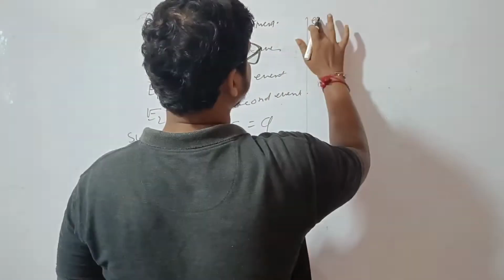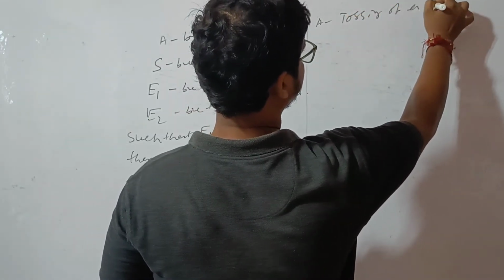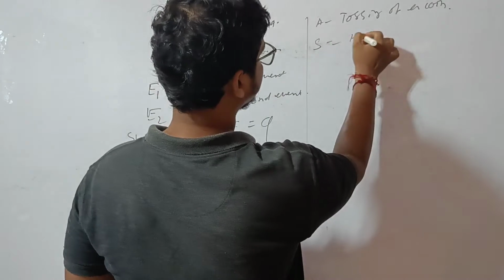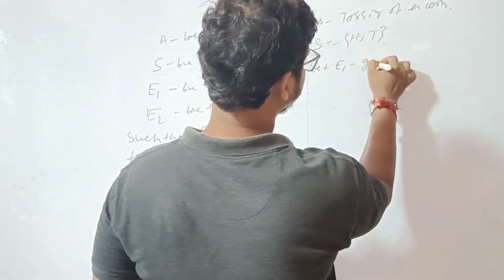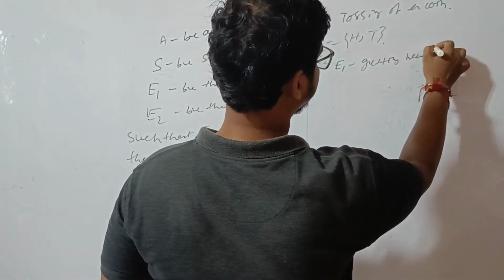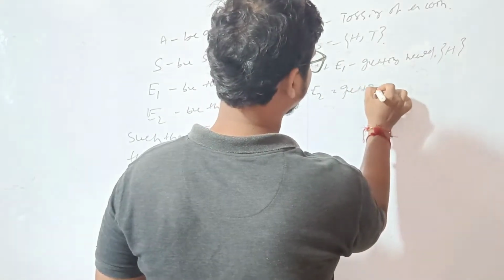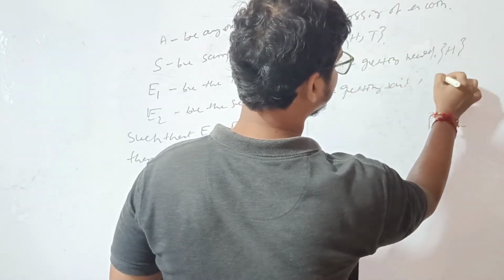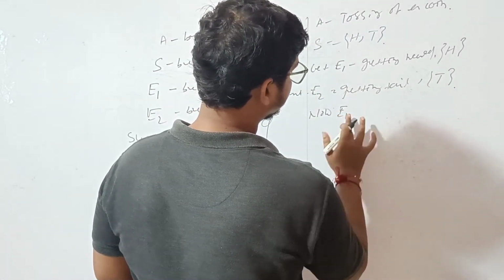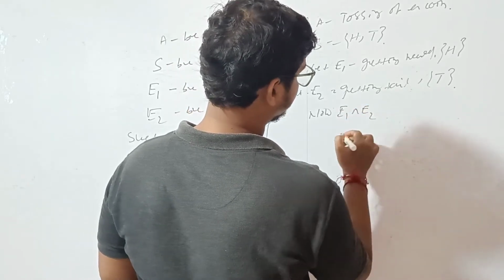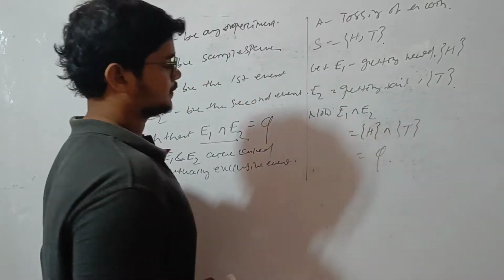Example, tossing of a coin, sample space is H, T. Let E1 be getting head, that means only H. Let E2 be getting tail, that means only T. Now E1 intersection E2 equals H intersection T equals the empty set.